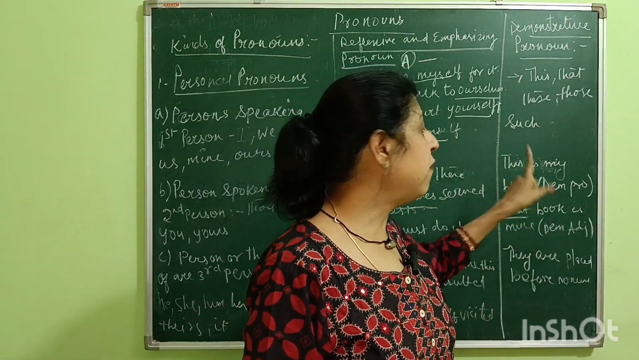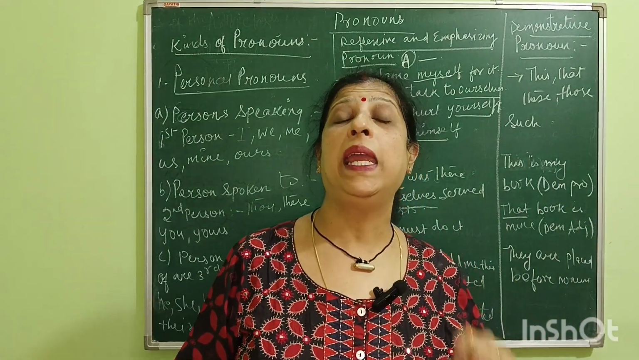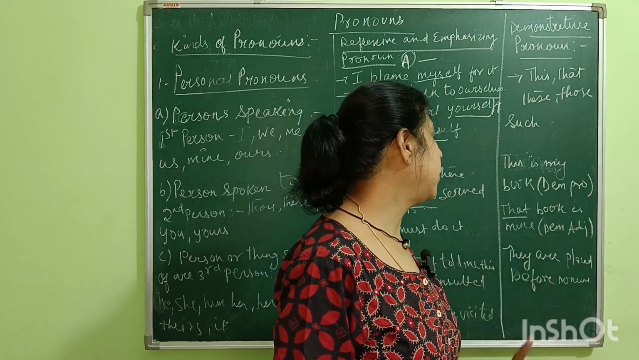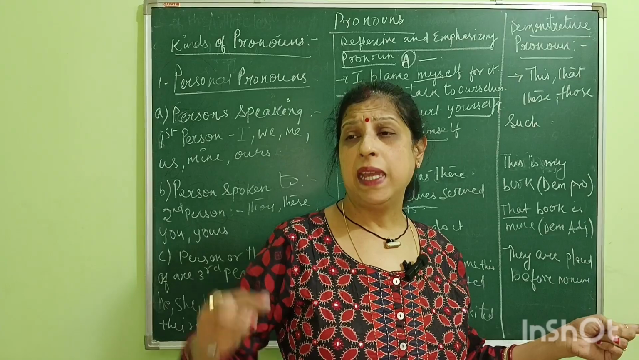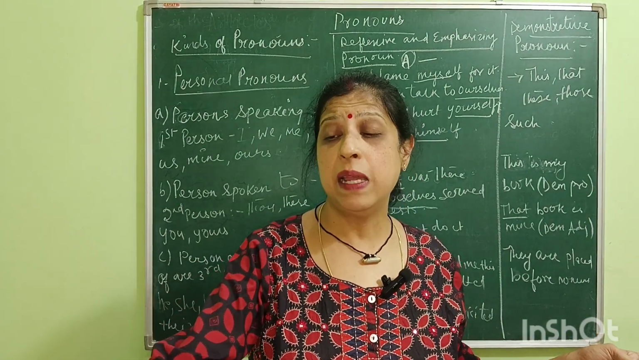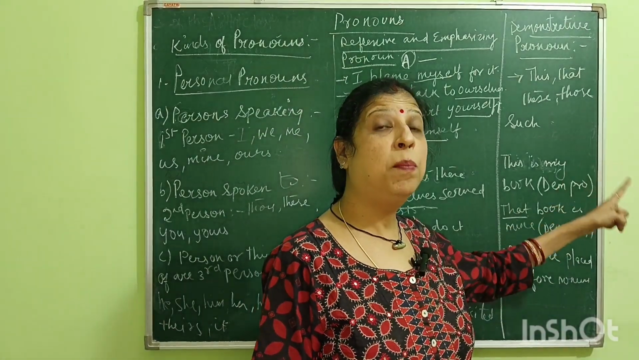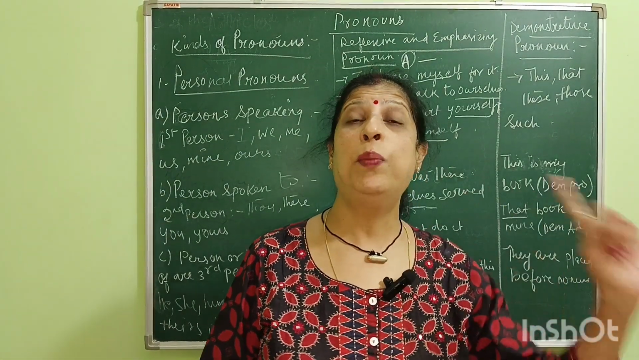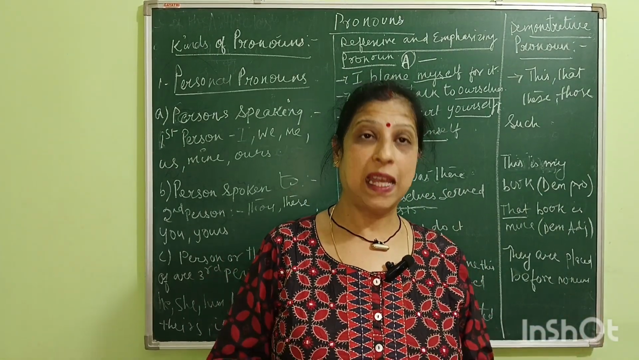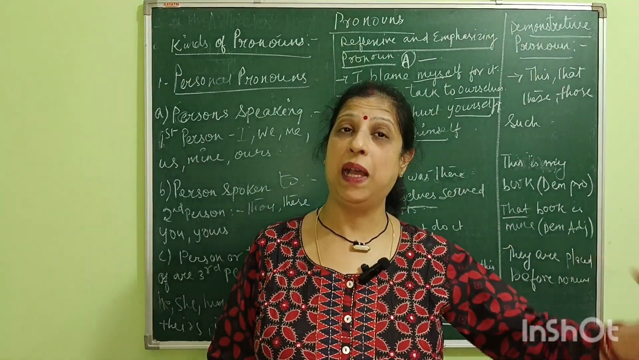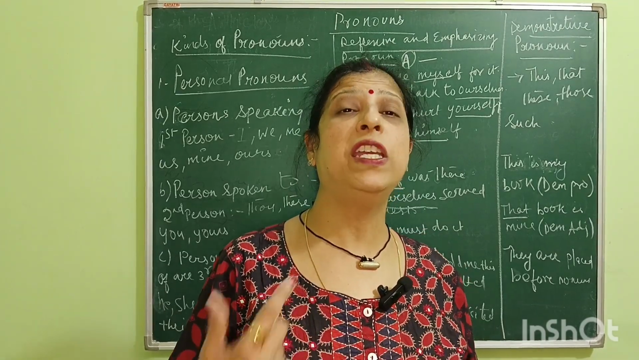But what if I say, "This is my book"? This is called a demonstrative pronoun, because the book is nearby me and here I am saying that this is my book. Now, if I say, "That book is mine," this is not a demonstrative pronoun, children. Don't get confused. It will be a demonstrative adjective.